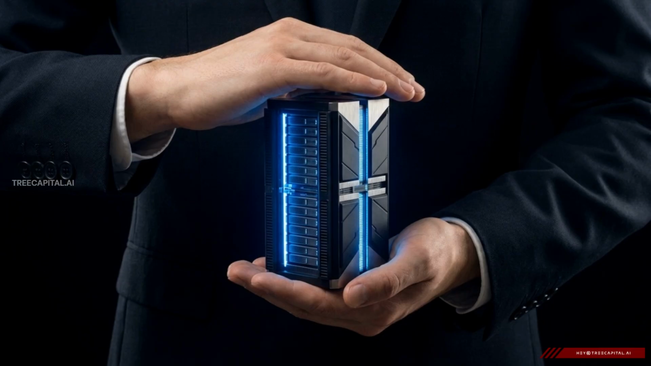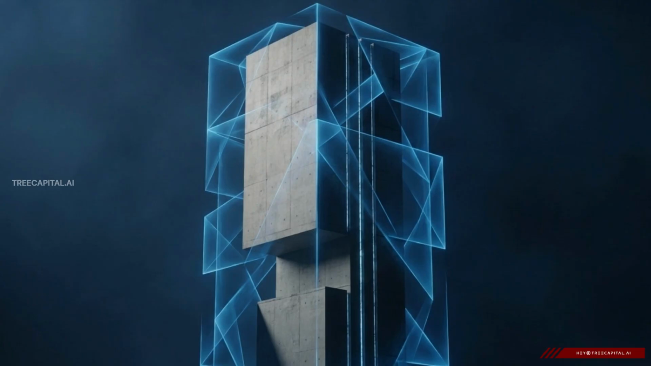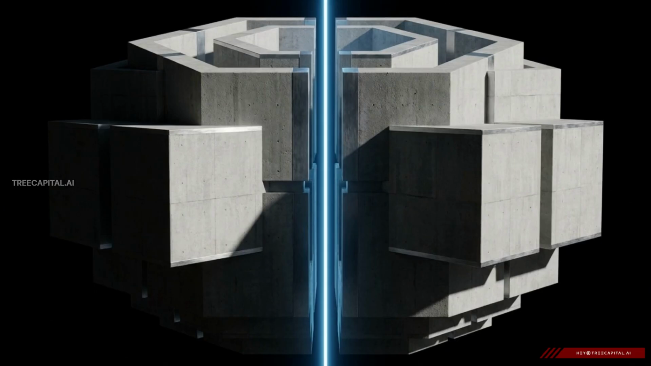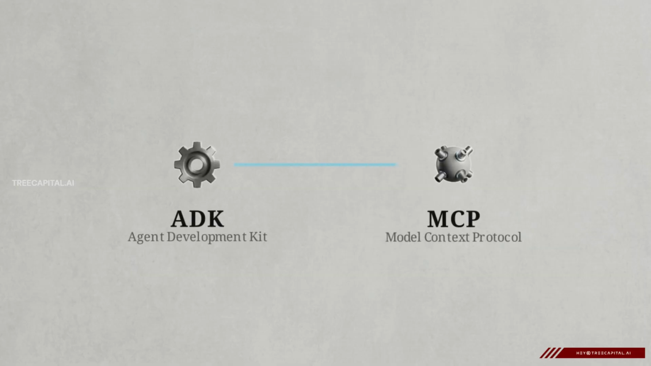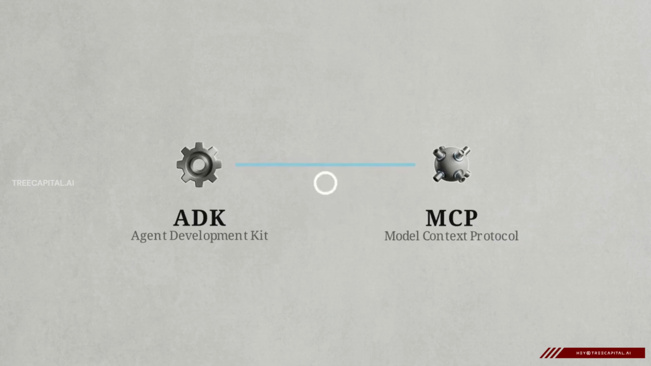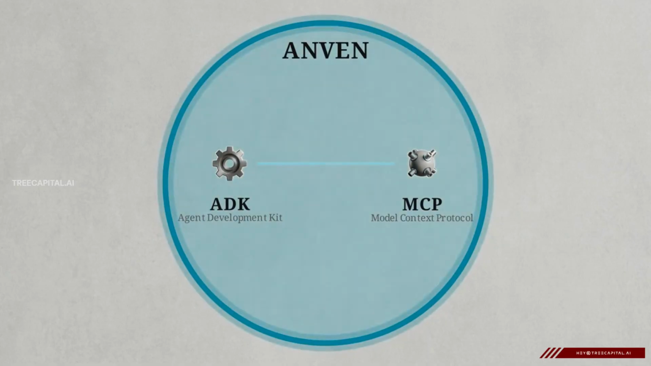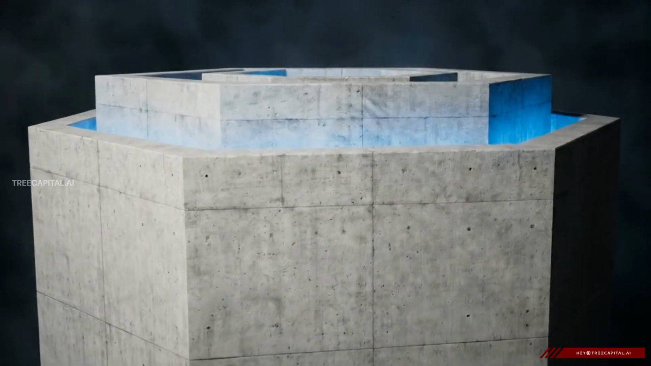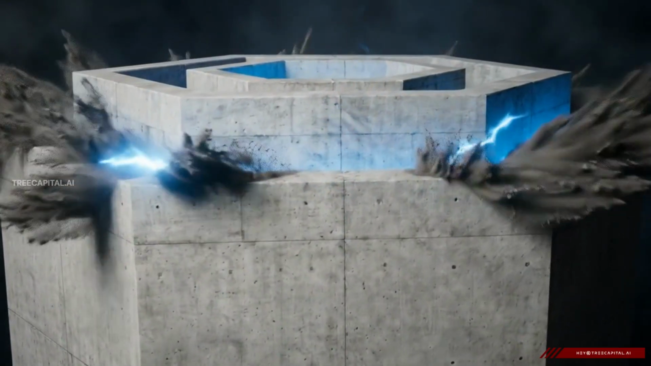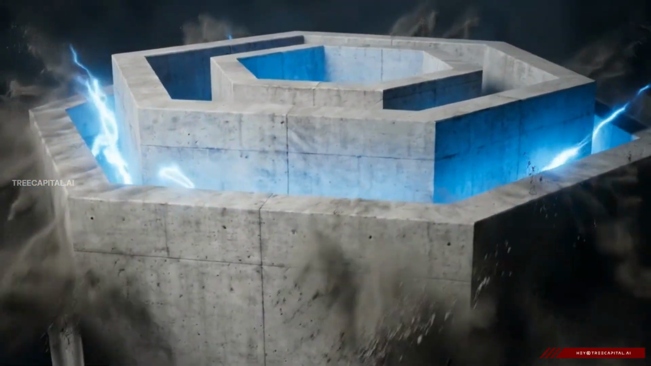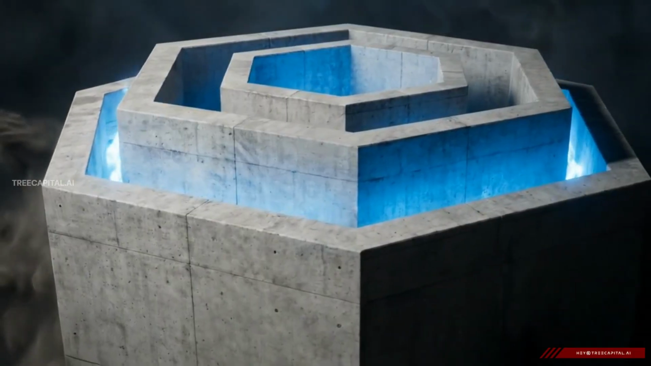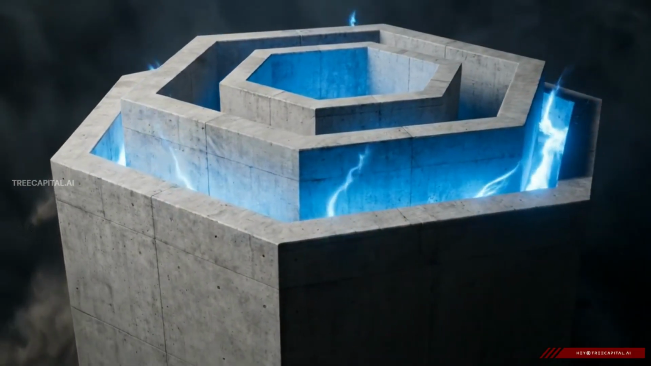To close this trust gap, enterprises must have physical ownership of their model weights and infrastructure. They require sovereign AI. This is where Treecapital AI's Anven ecosystem enters the picture. Anven is a private, on-premise cognitive layer designed to completely encapsulate ADK and MCP workflows behind an enterprise firewall. Anven prevents sensitive telemetry from leaking by operating entirely offline or within air-gapped virtual private clouds. The data never leaves the organization's perimeter.